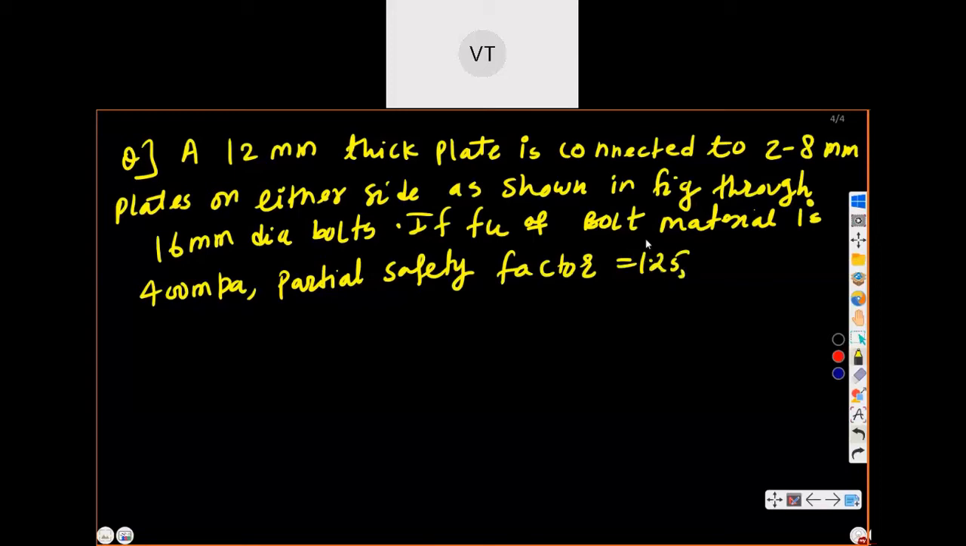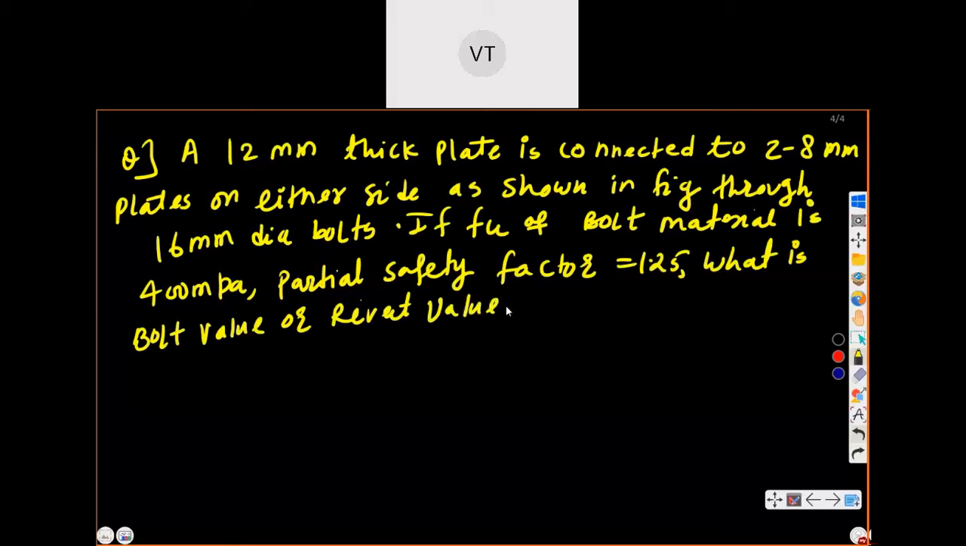Now bolt value. So what is bolt value? Or sometimes they may ask rivet value. Bolt value or rivet value. So we will take questions and see.